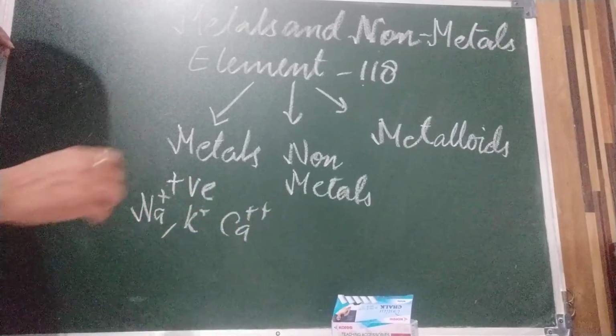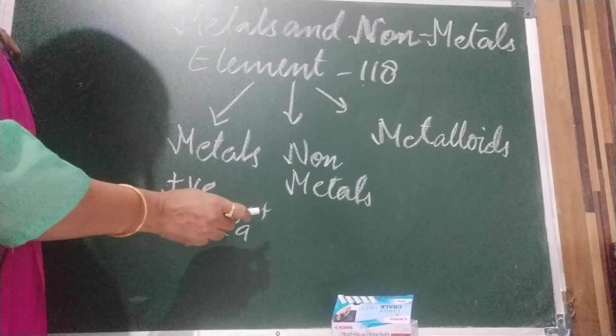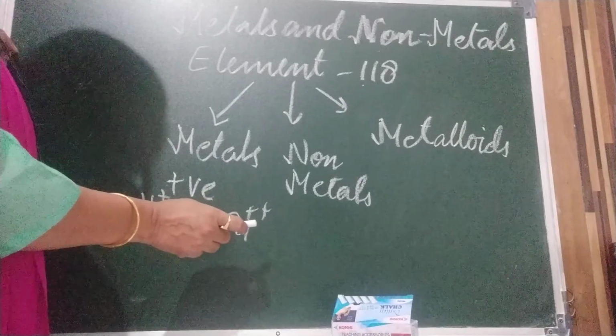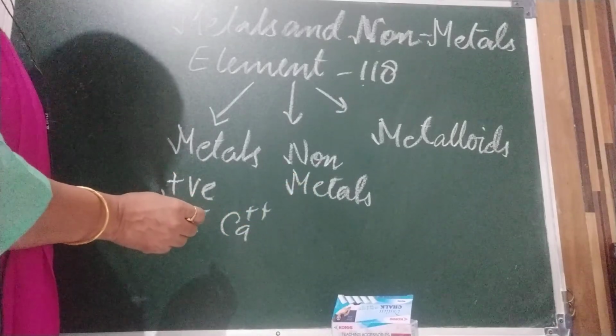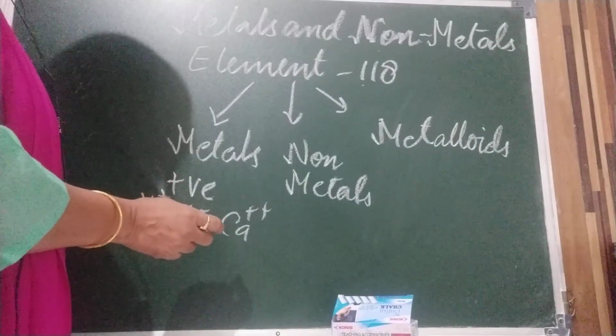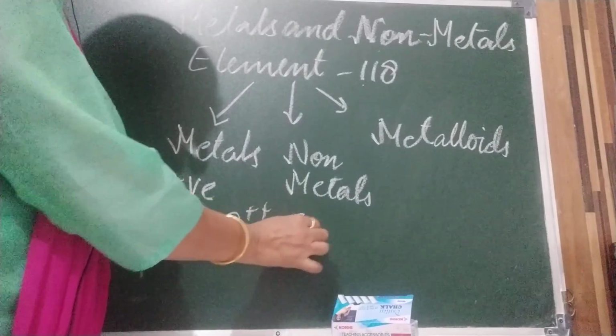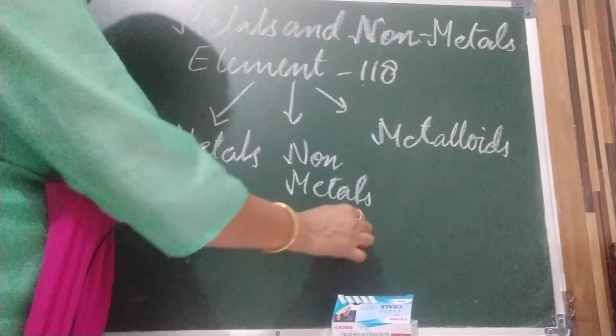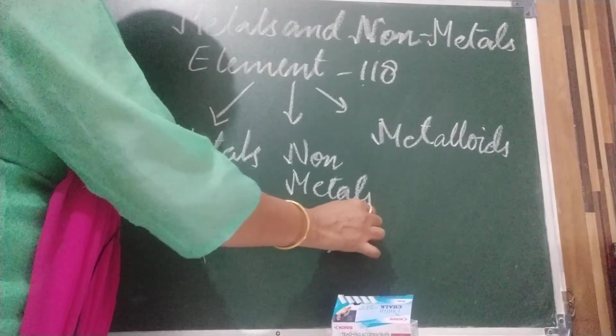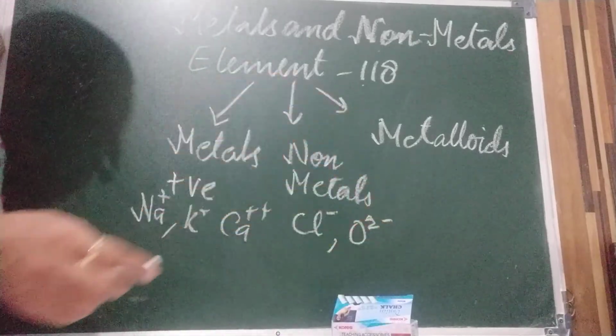Non-metals are defined as elements which form negative ions. Examples are chlorine, oxygen, and there are many others.